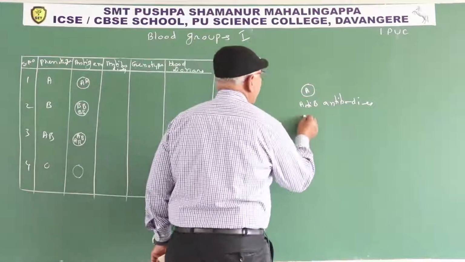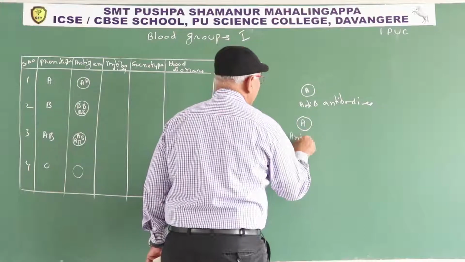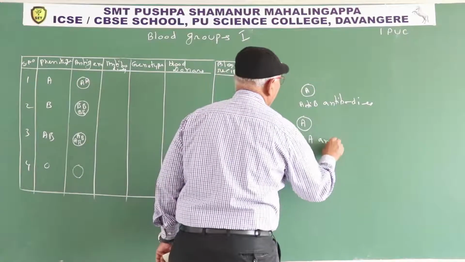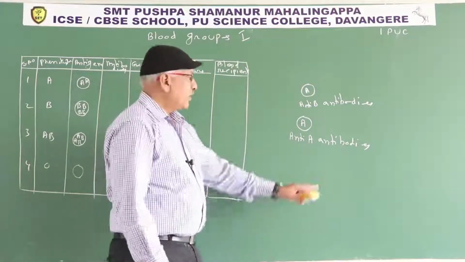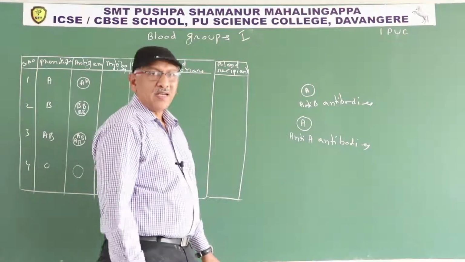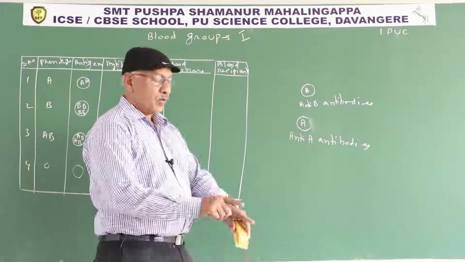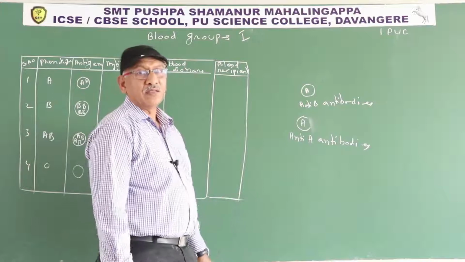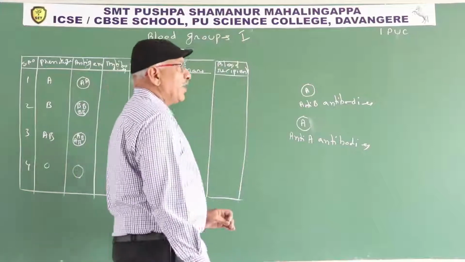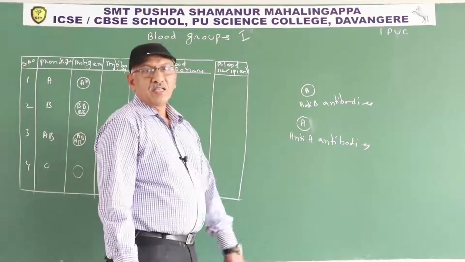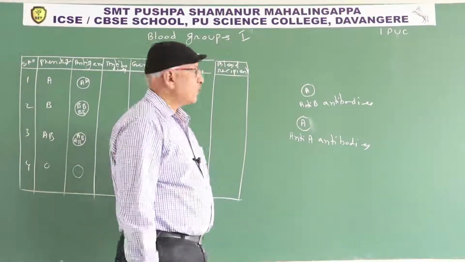For example, in one person, A antigens are present on the surface of RBC and anti-A antibodies are present in the plasma. What happens? The anti-A antibodies not only destroy A antigens but also destroy the RBC. The ruptured RBC block the blood vessels and lead to death. So that's why similar antigens and antibodies are not present in the same person.